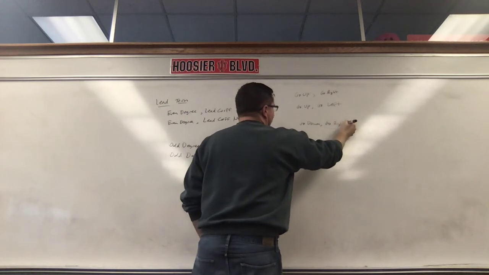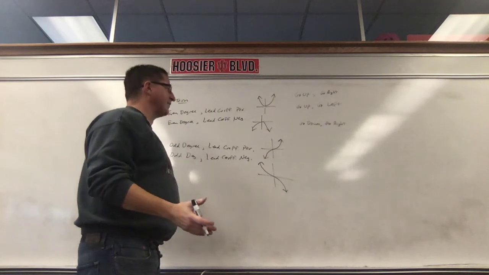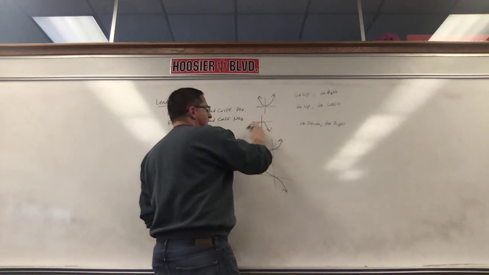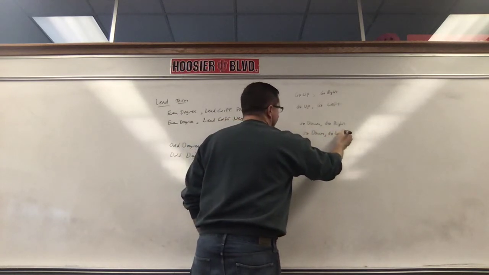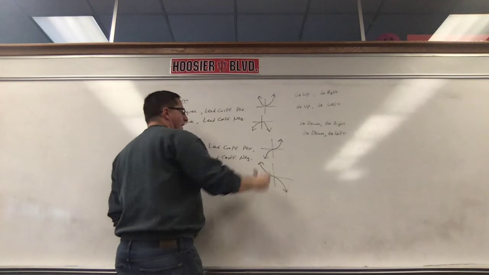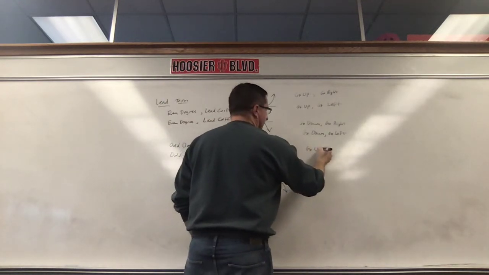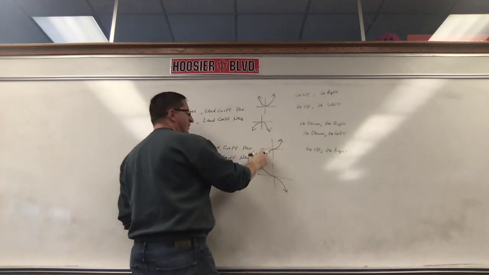Now you're wondering, why am I reversing those? Because that's the way the computer does it. I wish they wouldn't. To me, it makes it more confusing. But same thing here. As I go to the left, I go down. Or I could say as I go down, I also go to the left. This one, as I go to the right, I go up, or I go up as I go to the right. As I go to the left, I go down.